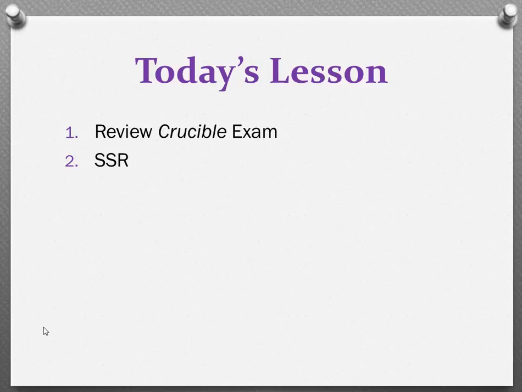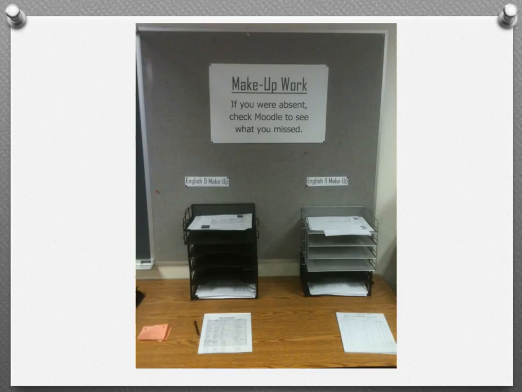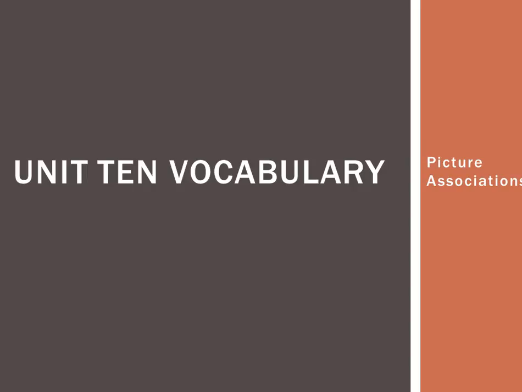And the next thing we did was get into our Unit 10 vocabulary, our vocab list for this week. As always, anytime you're absent, as soon as you're able to get to class, go over to our makeup work area of the classroom and go to that top bin to get Monday's vocab list. If you hang with me here a second, I'd like to really quickly go through the vocab words, what they mean, and associate them with a visual image.